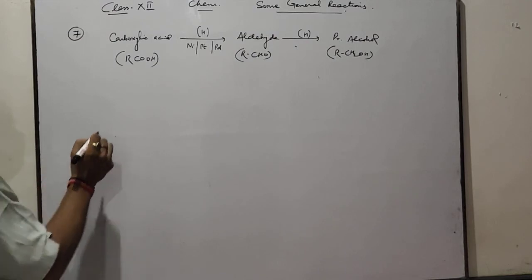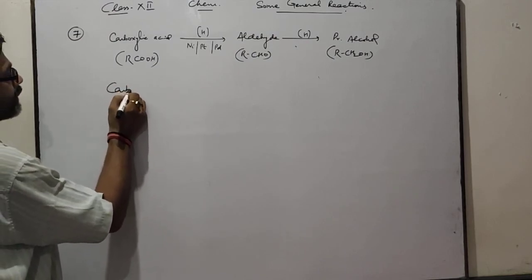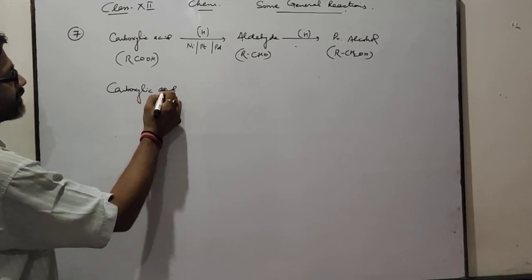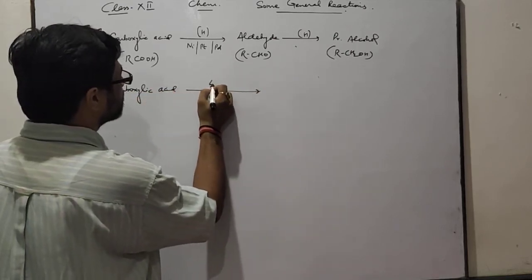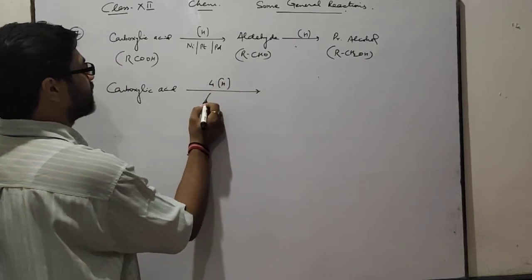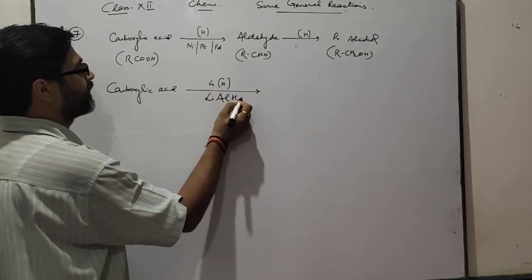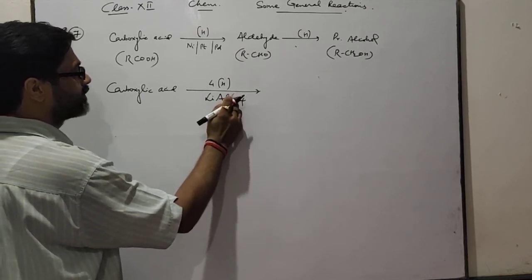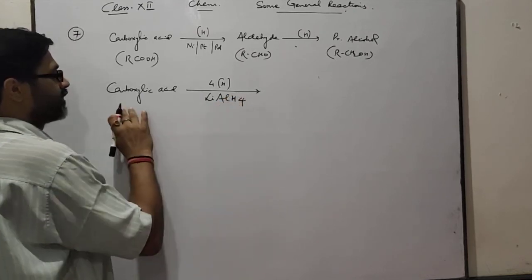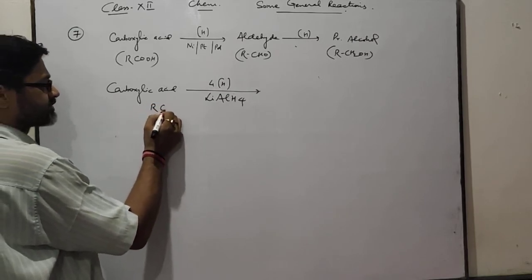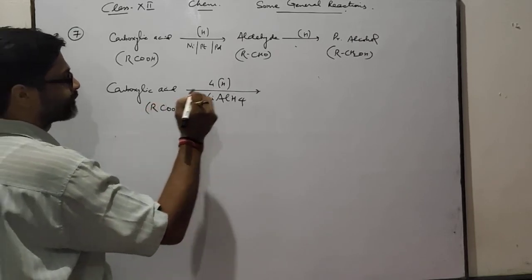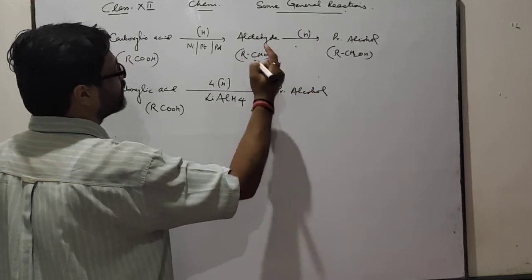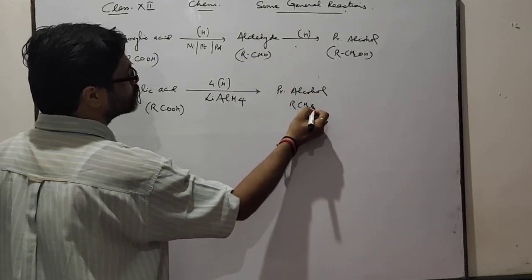And if we take another reducing agent, lithium aluminium hydride, then by using this reducing agent, carboxylic acid is directly converted to primary alcohol without change in aldehyde, RCH2OH.